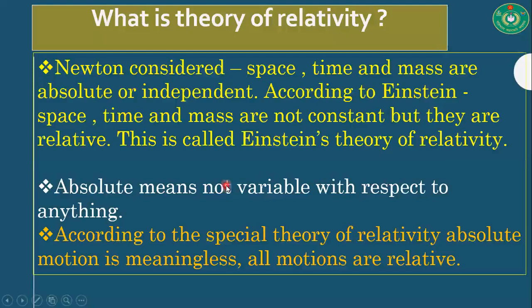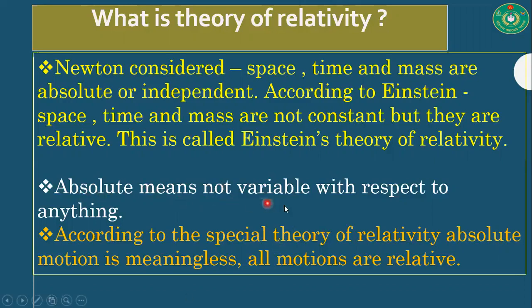Before starting relativity, we have to know what the initial concept of our scientists was. According to the classical mechanics established by Newton, Newton considered space-time and mass to be absolute or independent. But nowadays we know very well that space-time and mass are not absolute or independent, but rather they are dependent. According to Einstein, space-time and mass are not constant, but they are relative. This is called Einstein's theory of relativity.